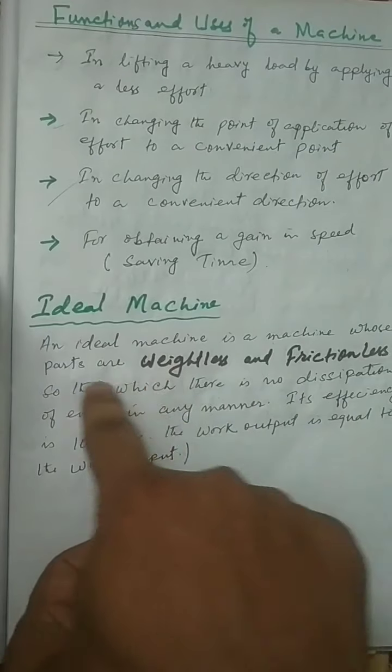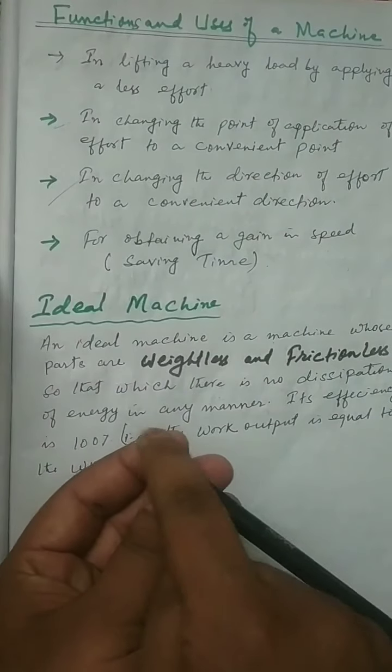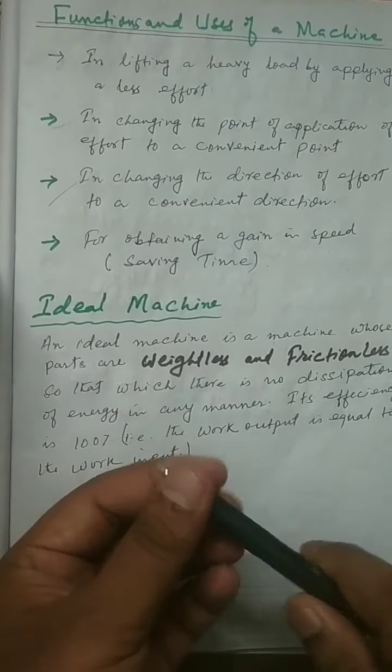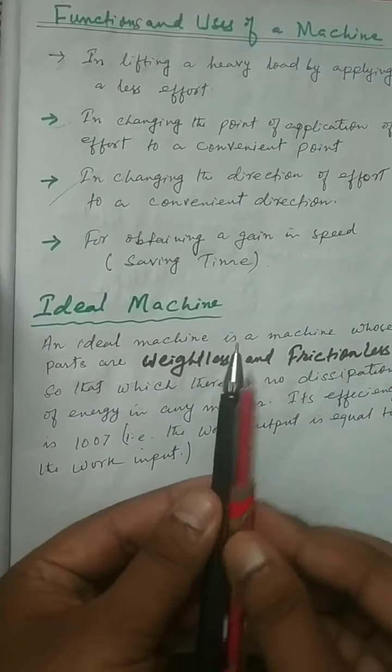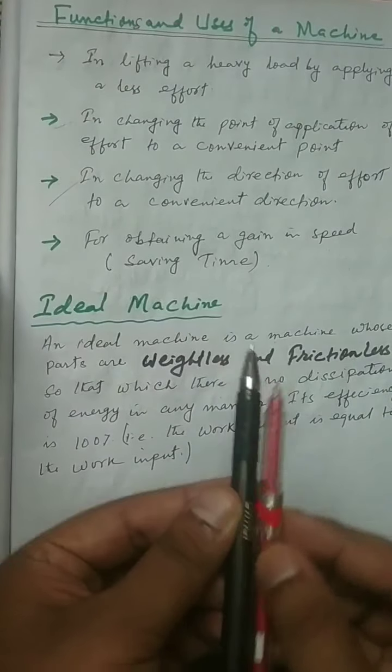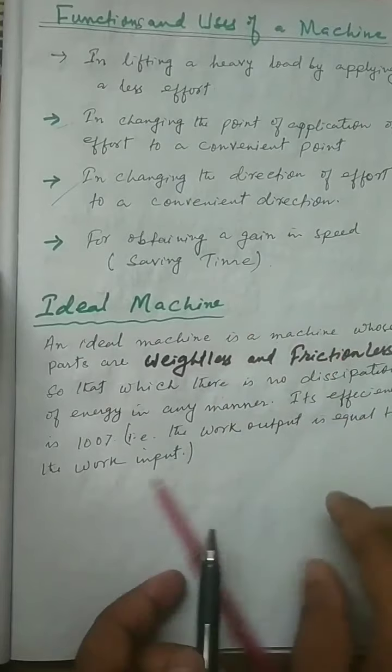So this definition of ideal machine says that the parts are weightless and frictionless. Friction means when the machine runs, the parts rub together. That is called friction, by which when the moving parts come in contact, they produce friction. Okay, so weightless and frictionless, which is practically impossible. An ideal machine is practically impossible.